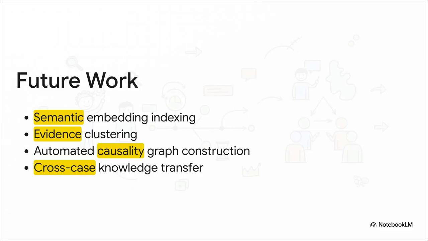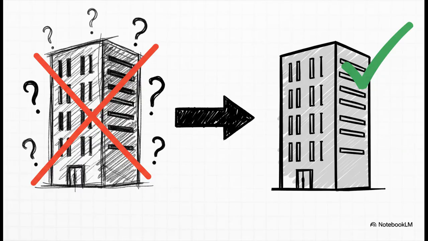And we're already looking ahead. Future extensions include things like semantic embedding indexing for better search, and even building out causality graphs to understand why things happened. This is a deployable professional architecture. It is not a prototype.